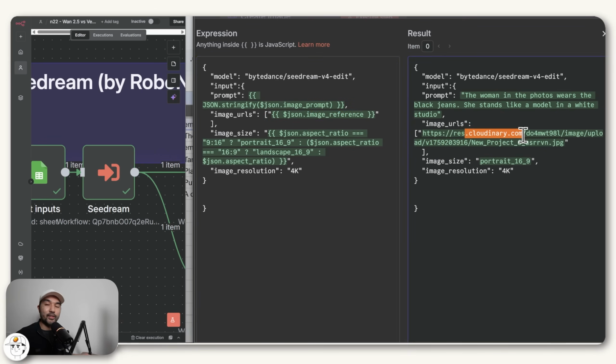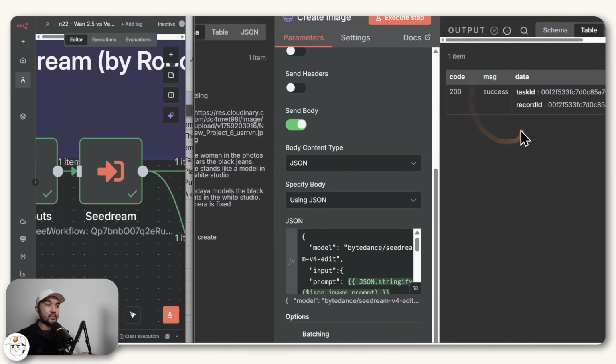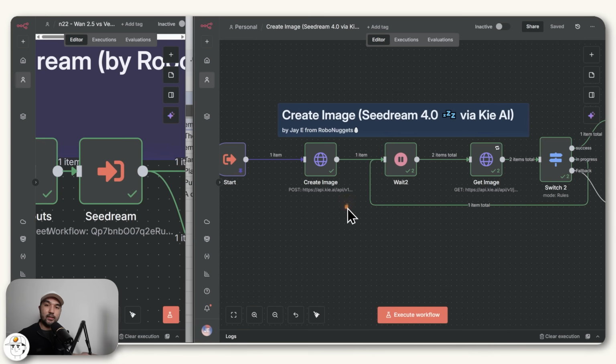You remember this cloudinary.com URL in there, and also our aspect ratio or image size, which is this slightly longer piece of text that just formats your selection in the Google Sheet earlier to be this format, which KeyAI accepts. And then we have the image resolution here, which we've set to 4K to have the highest resolution for Seedream. And so when this node ran, you can see it said that the request has been a success. And so what's happening behind the scenes is that KeyAI has now called its Seedream model